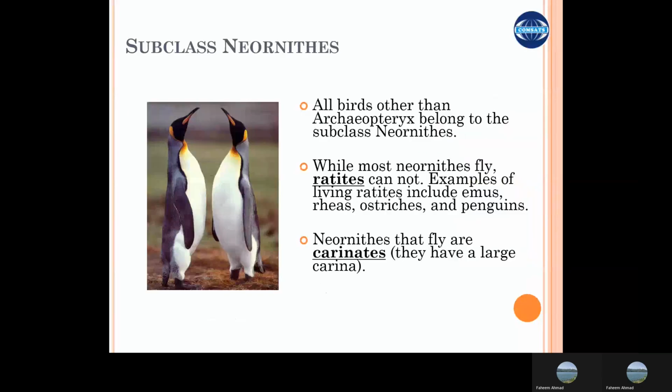Subclass Neornithes. All the birds other than Archaeopteryx belong to subclass Neornithes, and they are divided into two different categories: the ratites, which are the animals which cannot fly, and the living examples include the emus, rheas, ostriches, and penguins. Whereas the birds that can fly are known as carinates, and they have a large carina and a sternum on which a large amount of muscle mass is present, which enables them to fly and lift their body in the air.